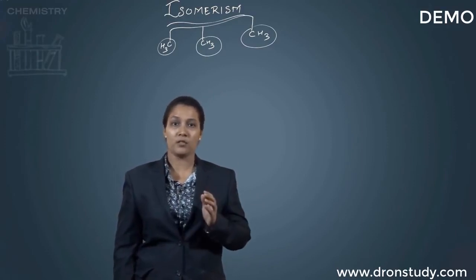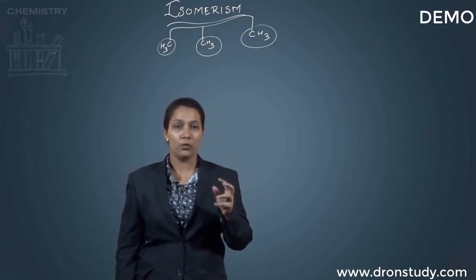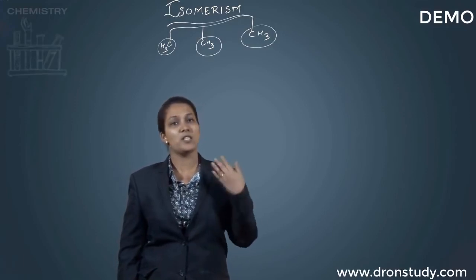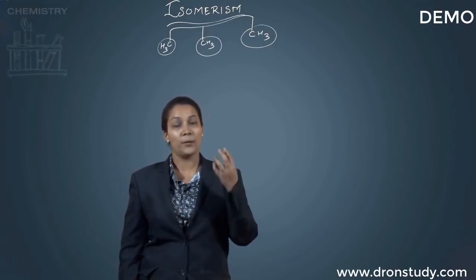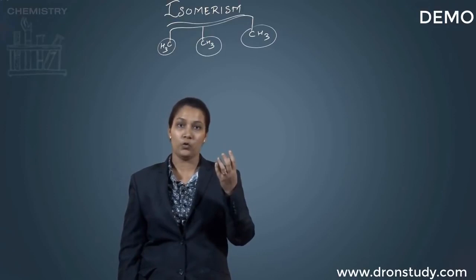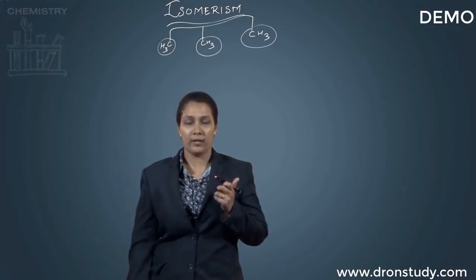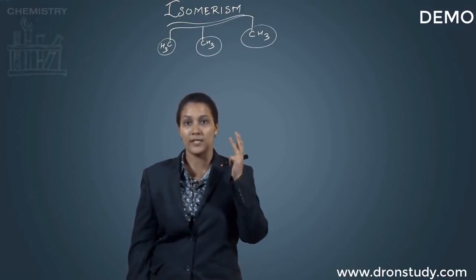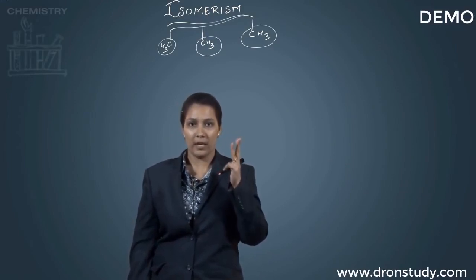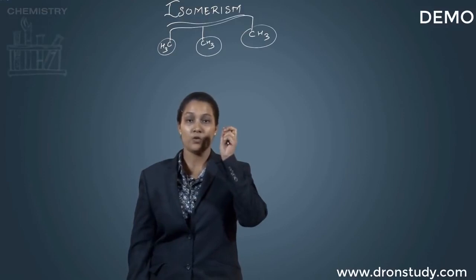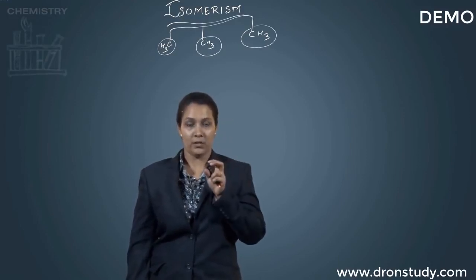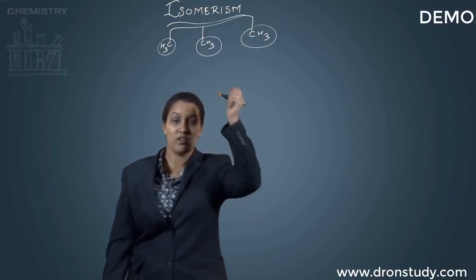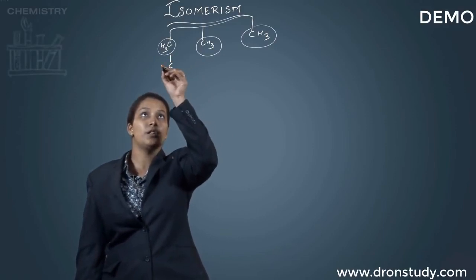So let us see if at all a molecule is giving us a particular state of itself, that is with a particular functional group. Now, let us draw the structure of hexanol. You would be asking which hexanol we are drawing. Is it one hexanol? Is it two? Or is it three? It's going to differ as per the names. It is going to differ as to where the OH group is attached. So let us draw the structure. So here we go.